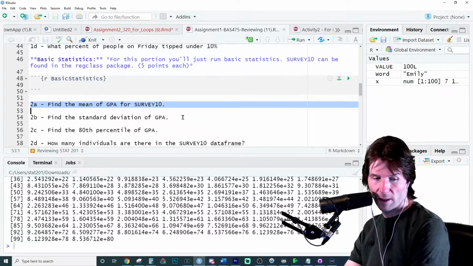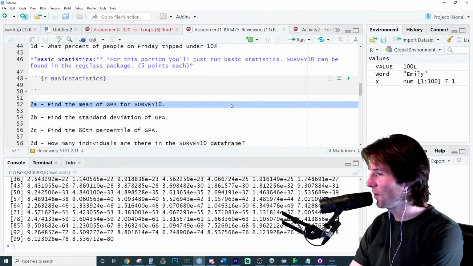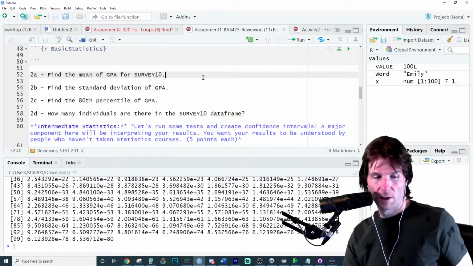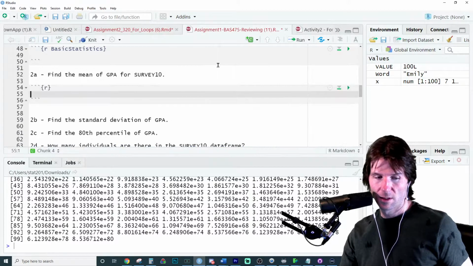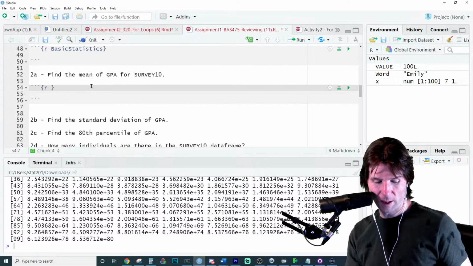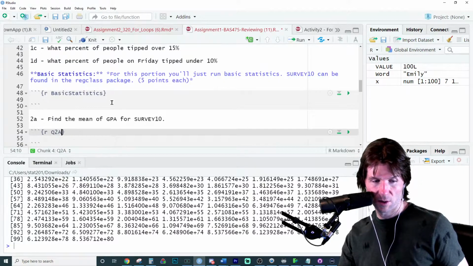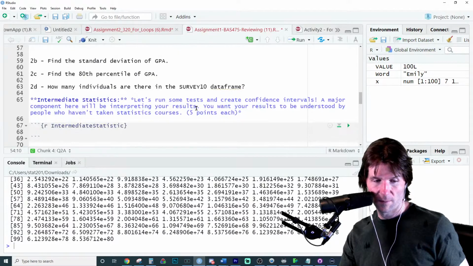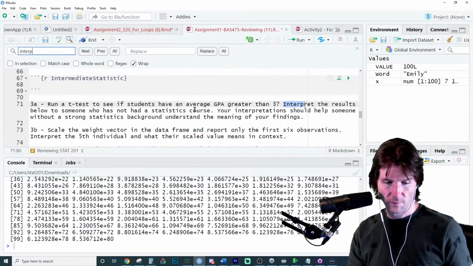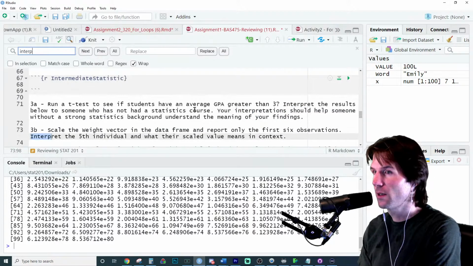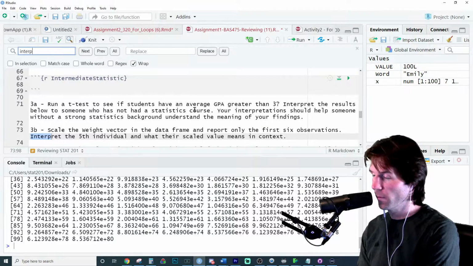Because when we find the mean right here, which question are you talking about, Cora, specifically? Because we should be able to find these. Find the mean of the data set. Let's go to Q2A. Yep. Let's run a major question. So you're talking about... are you talking about 3? A major component.